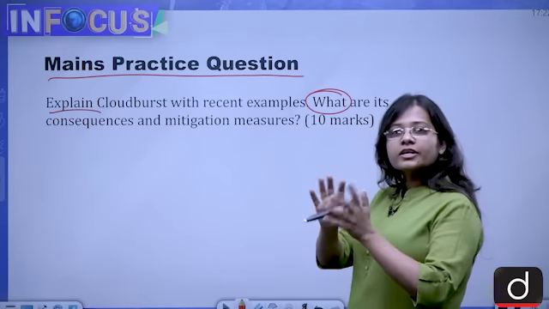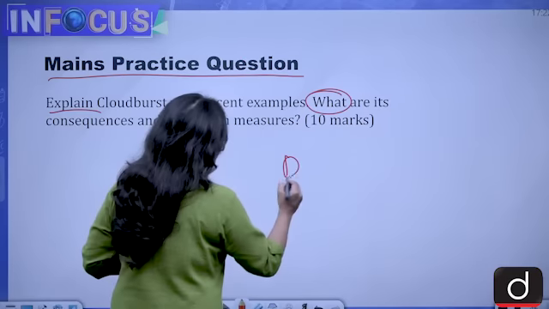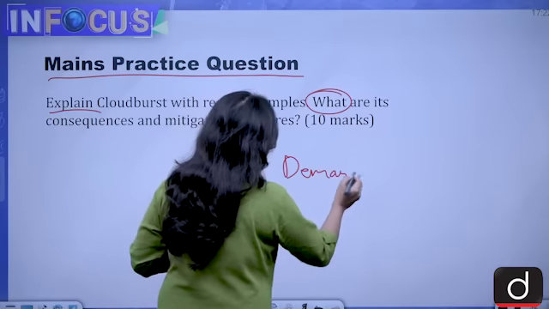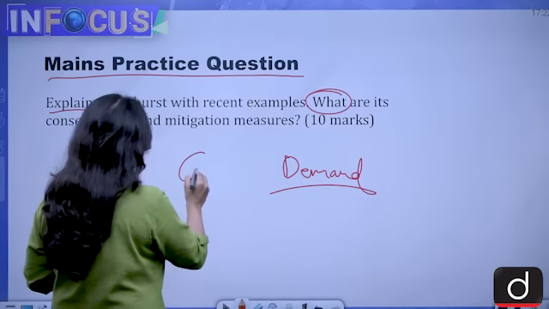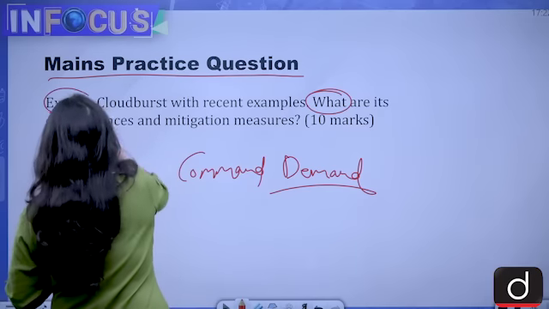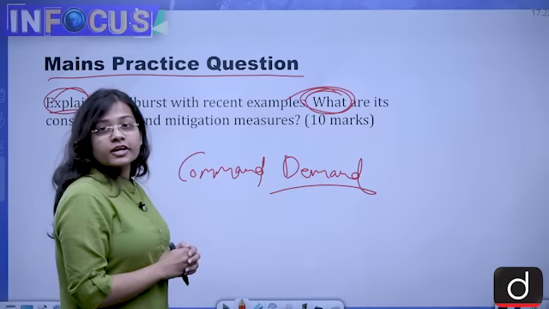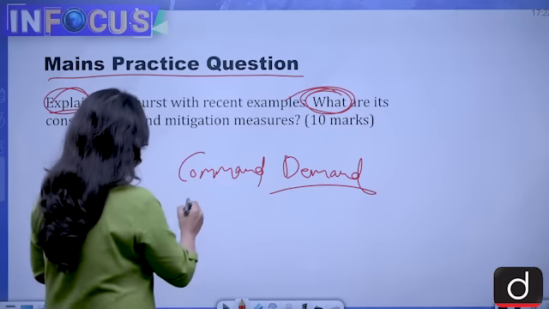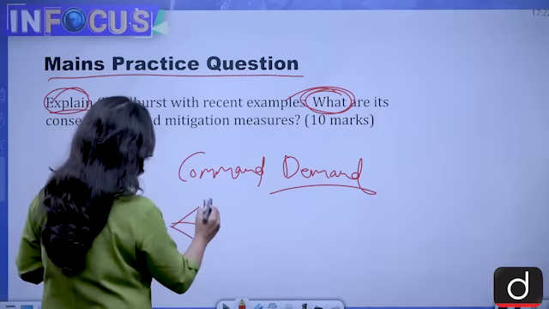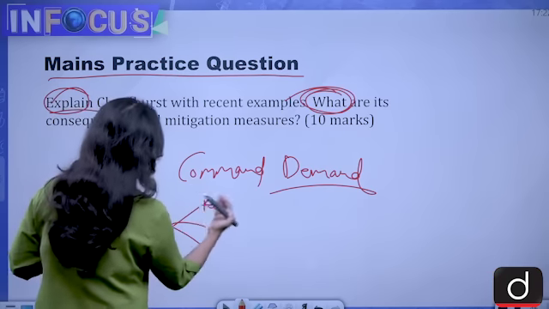Whenever you are writing an answer, the first thing to keep in mind is the demand of the question, or the command given in the question. In this it is explain and then what. The second thing is to see how many parts are asked in the question.